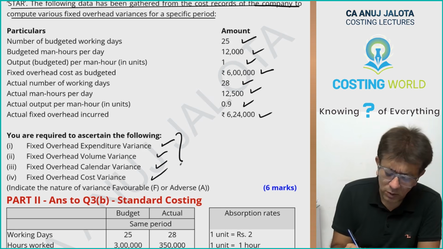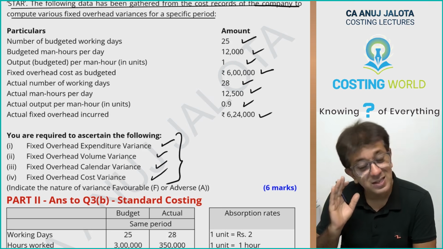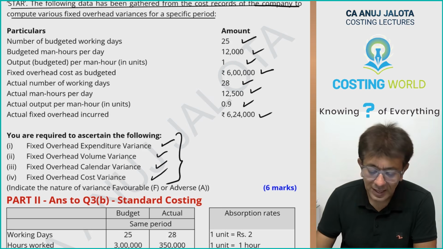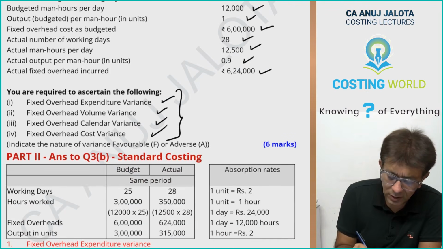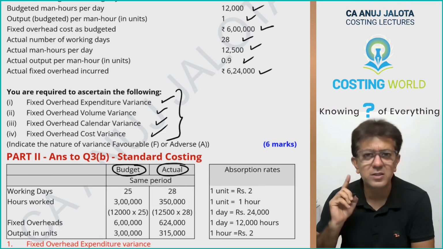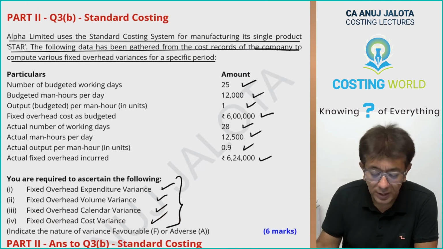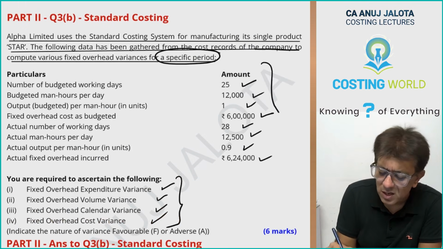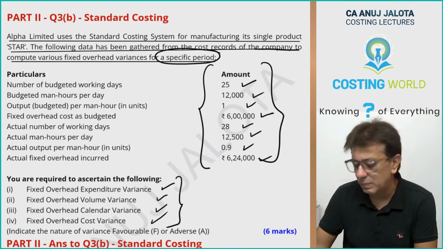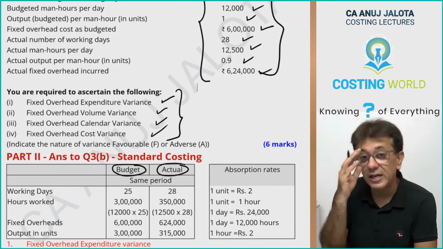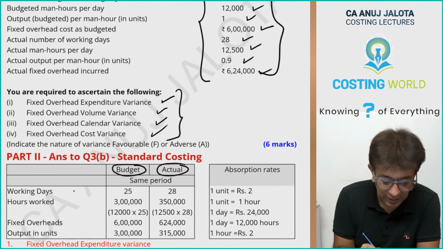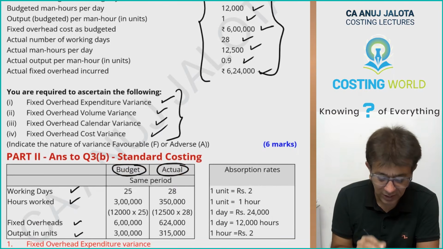Now, I always calculate all these variances after putting the things in a standard format. That standard format is going to be like this: budget or standard, and then actual. Fixed overheads are dependent upon period. In this question, period is not given, but this standard and actual data must be of the same period. Now see, number of working days. Our format is always like this: days, hours worked, fixed overheads and output.